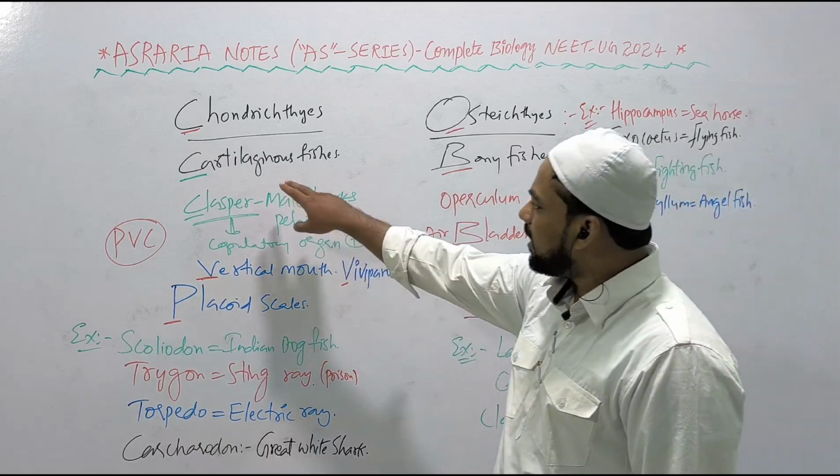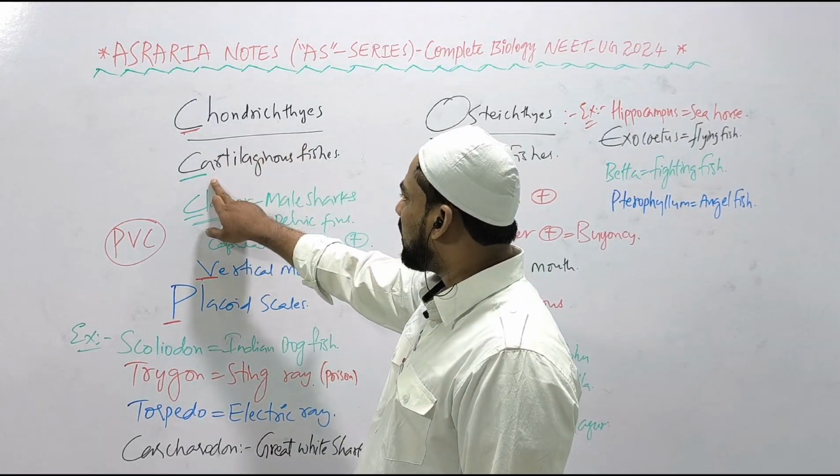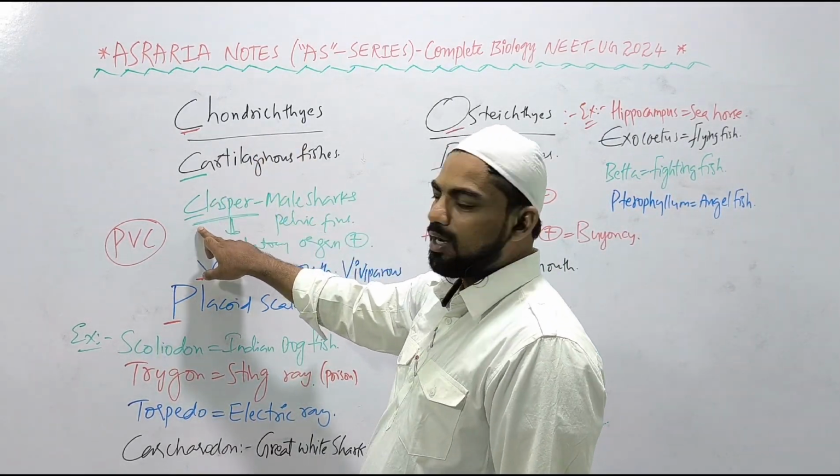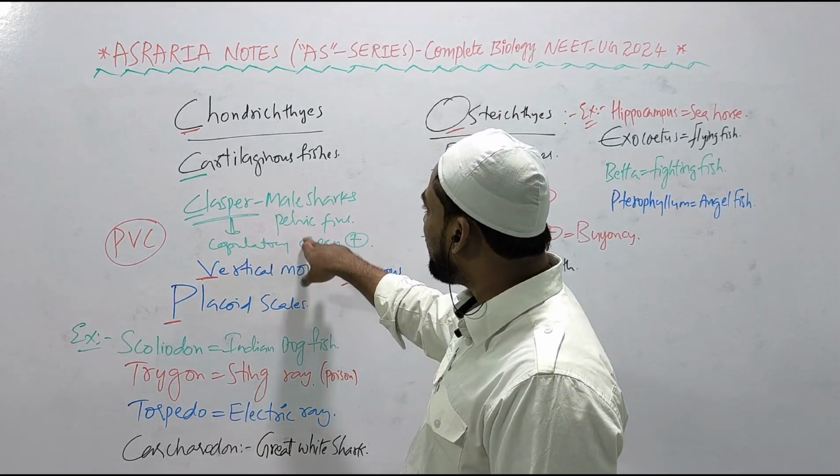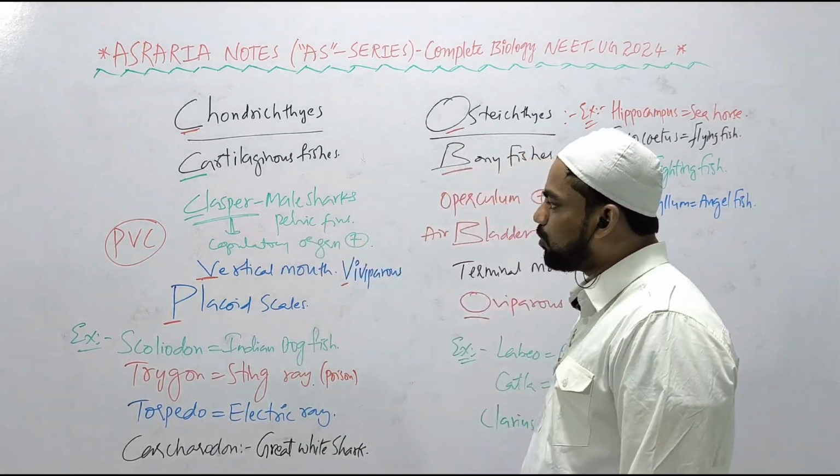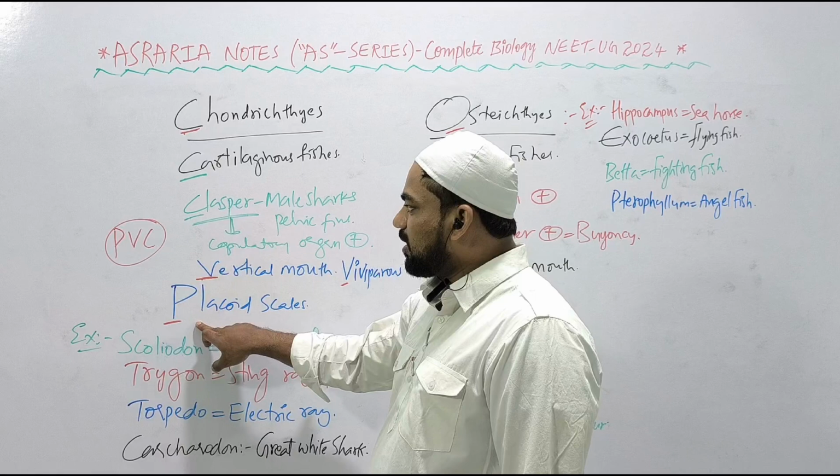Then now we come to cartilaginous fishes. In Chondrichthyes, C for cartilaginous fishes, C for claspers. Claspers are the copulatory organ present in the male sharks, in the pelvic fins, right? Posterior pelvic fin. Now how will you remember this mnemonic, beta?